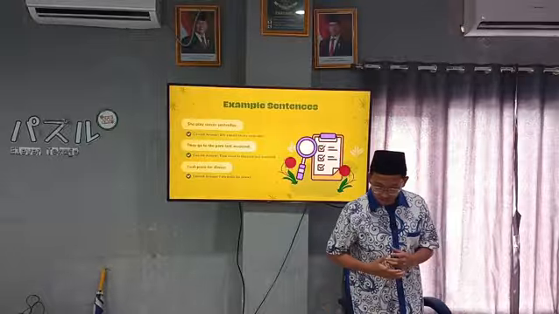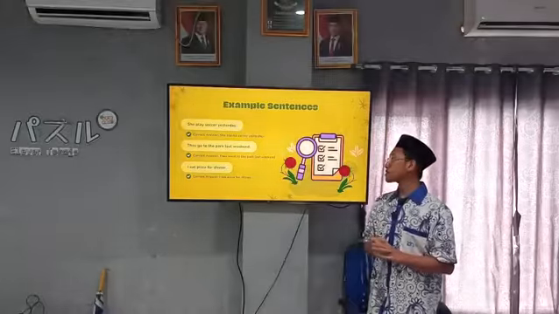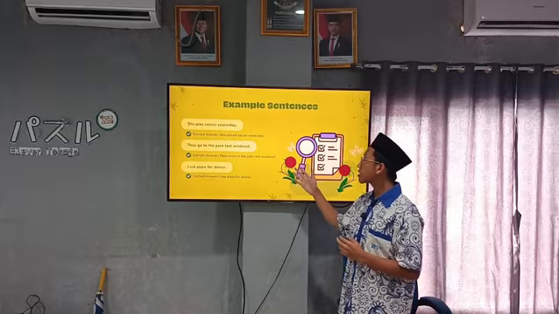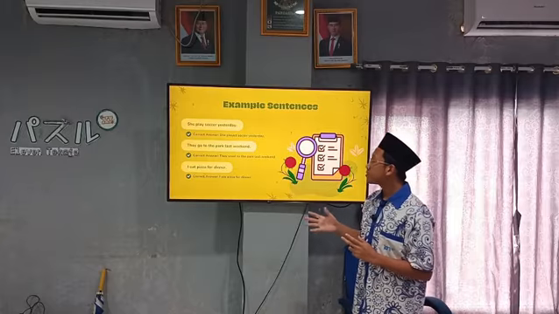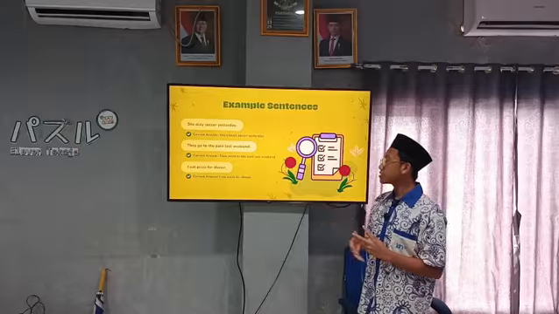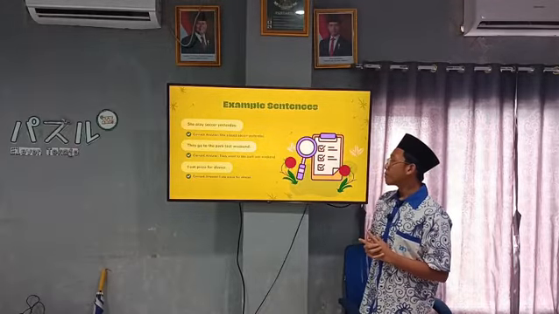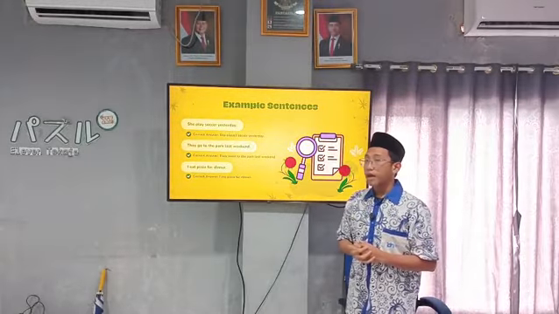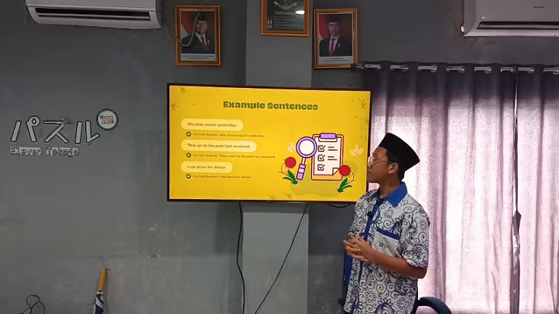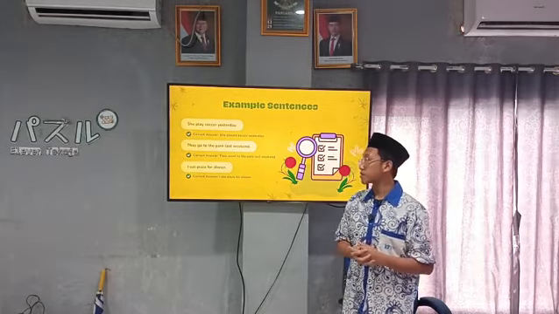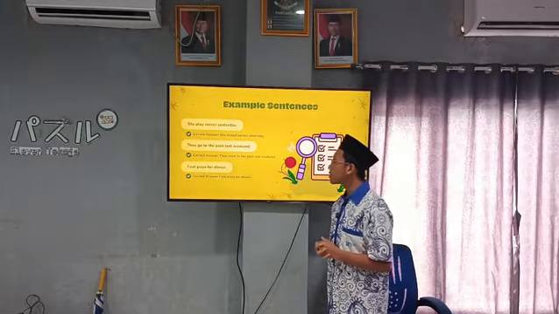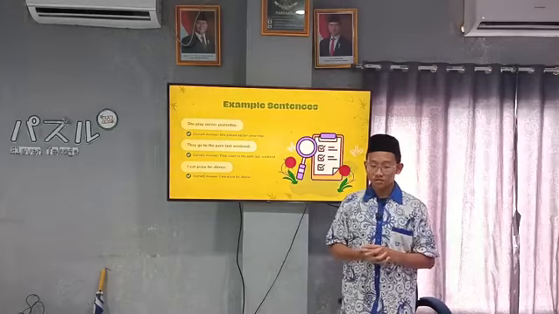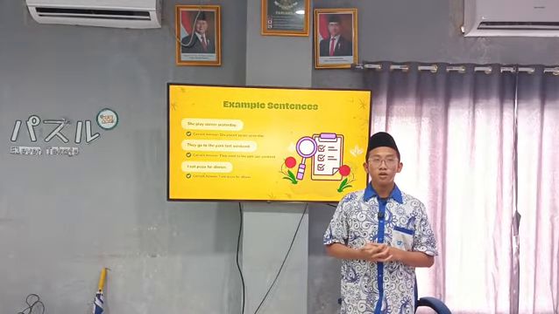Next, here are some more examples of sentences. The first, she played soccer yesterday. The correct answer is actually she played soccer yesterday. The next, they go to the park last weekend. The correct answer is they went to the park last weekend. Why went? Because go is an irregular verb, and the second verb of go is went. And then the last is I ate pizza for dinner. The correct answer is I ate pizza for dinner, because it is also an irregular verb.